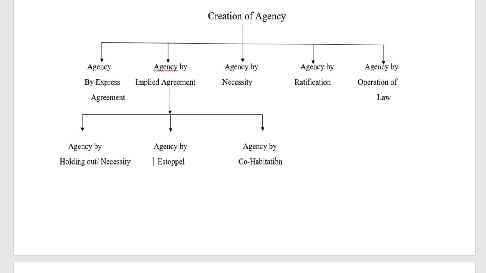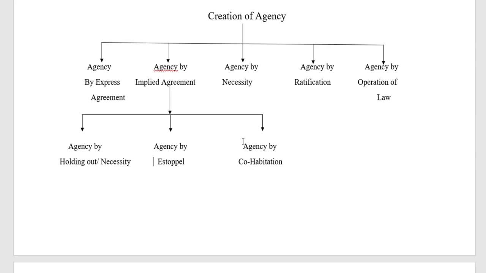So that will be seen under the concept of agency by cohabitation. The next important aspect is agency by necessity. Here, a very important thing which has to be discussed is what is meant by agency by necessity. Agency of necessity has been developed from an original and subsisting agency and applies itself to unforeseen circumstances.